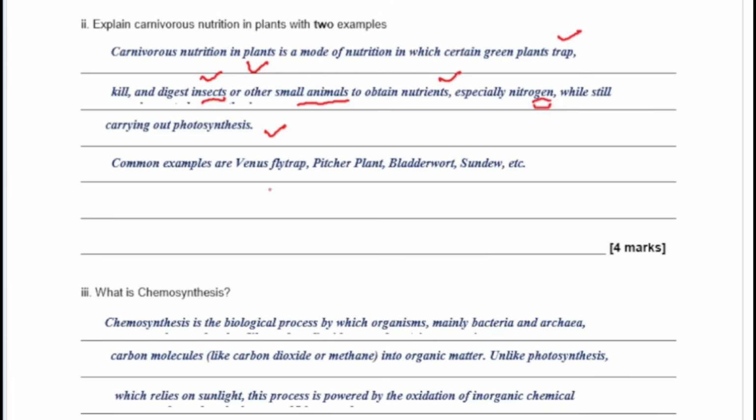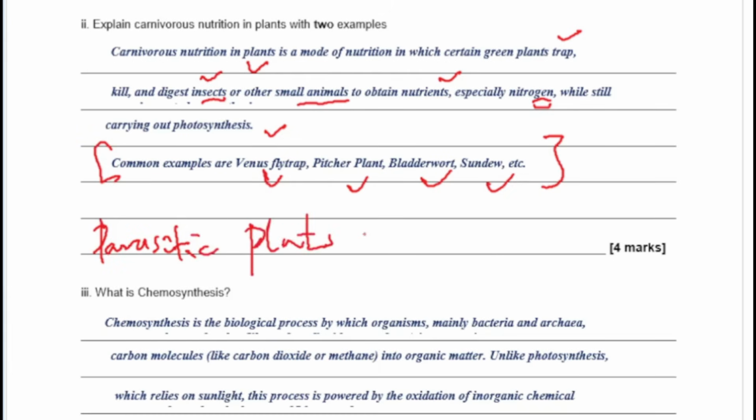Common examples are your Venus flytrap, your pitcher plants, your bladderwort, and your sundew. These are all examples of what? Carnivorous plants. Now there are other groups of plants called parasitic plants. Parasitic plants are the ones that don't even have to make their food by photosynthesis. They are different from carnivorous plants, and a good example of that is your dodder or your mistletoe, what you were given in your WAEC specimen earlier in your series of exams.